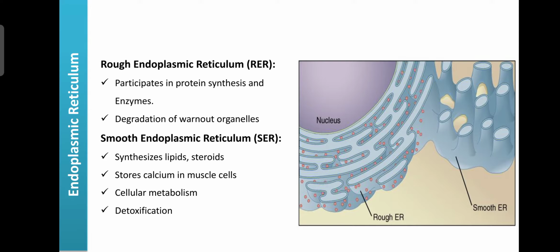So the endoplasmic reticulum is mainly divided into two types: rough endoplasmic reticulum and smooth endoplasmic reticulum, due to the presence of granules in their structure. Certain endoplasmic reticulum having a granular structure is known as the rough endoplasmic reticulum.